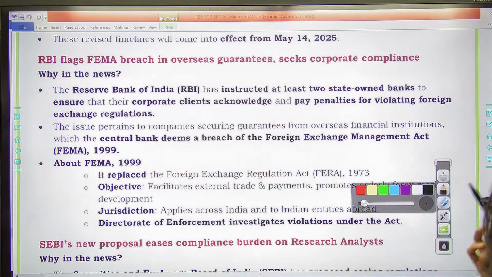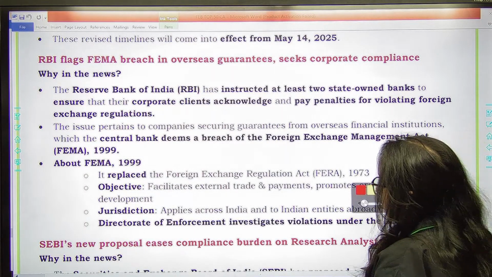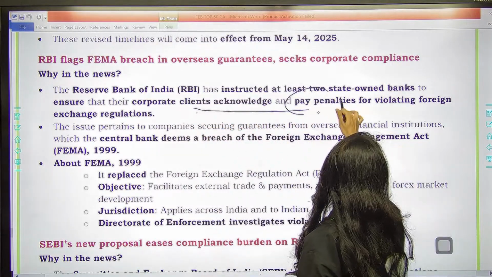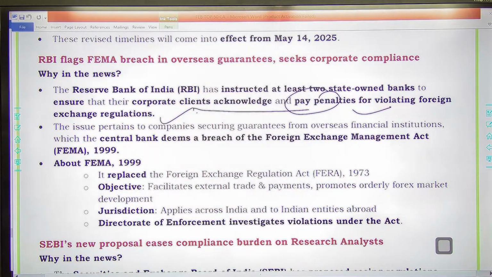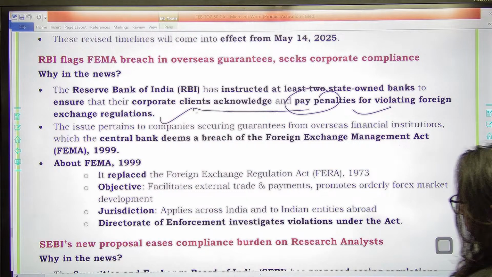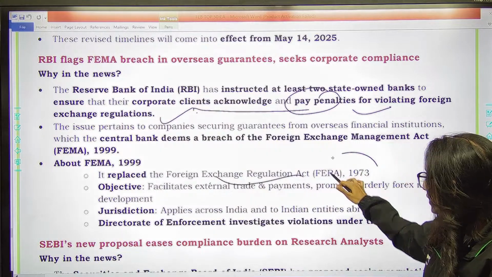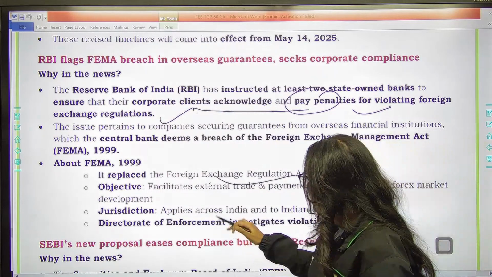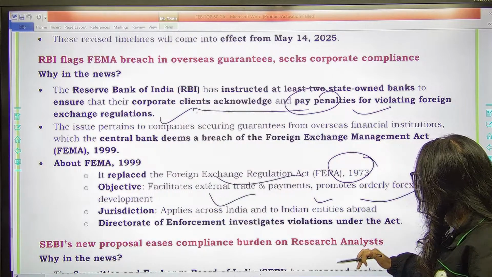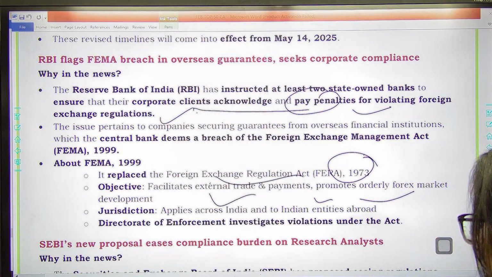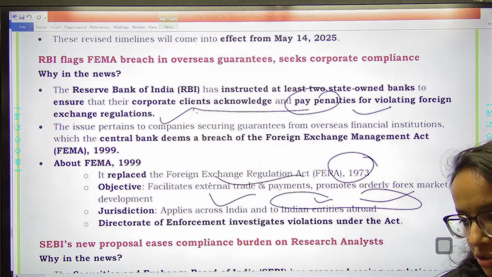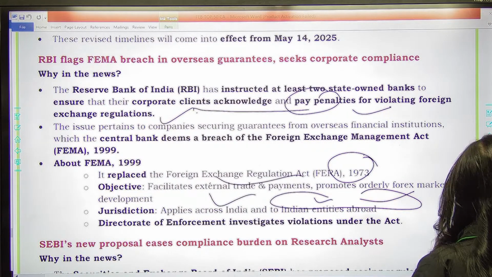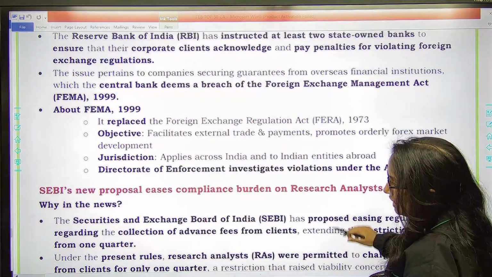Then RBI recently has instructed at least 2 state-owned banks to ensure that their corporate clients acknowledge and pay penalties for violating foreign exchange regulations. So recently, FEMA breach is in the news, so FEMA really becomes important. FEMA 1999, you must be knowing, has replaced the Foreign Exchange Regulation Act 1973. The objective is to facilitate external trade and payments, promote orderly forex market development, and it applies across India and to Indian entities abroad. And the Directorate of Enforcement investigates violations under the Act. So you need to remember FEMA 1999.